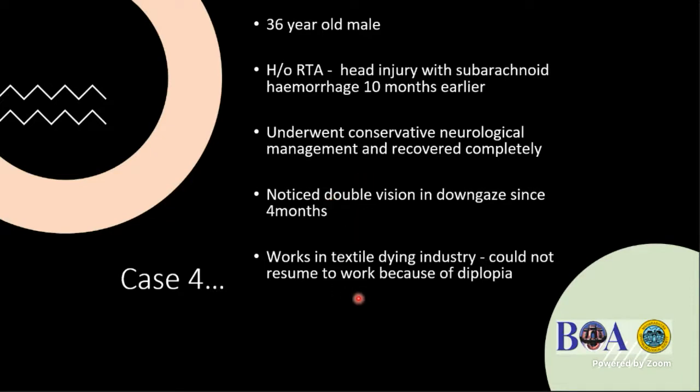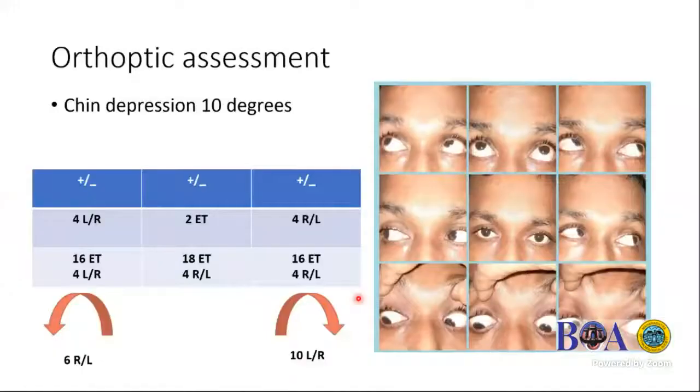He was working in a textile industry and could not resume work because of diplopia. Here you can see a bilateral superior oblique palsy with a mild esotropia in primary, but on down gaze he had a huge ET and also a vertical deviation. So this patient could not use his down gaze at all, and he couldn't join work.